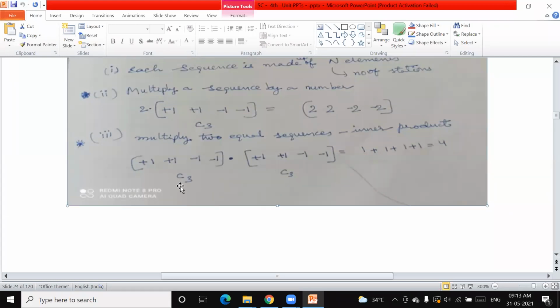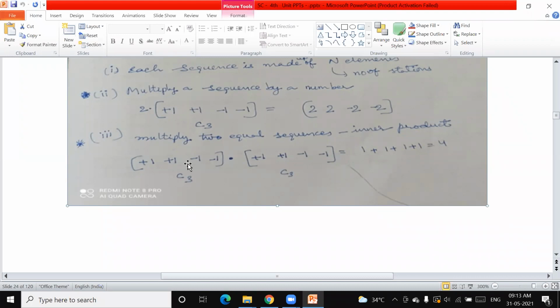Please see C3 and C3. +1 into +1 is +1. +1 into +1 is +1. Plus -1 into -1 is +1. -1 into -1 is +1. That means, as you know, there are elements having different signs in the codes, but if you multiply the same code, obviously minus will become plus.